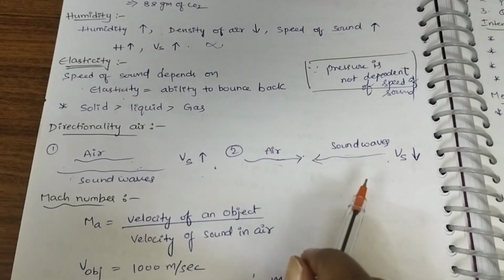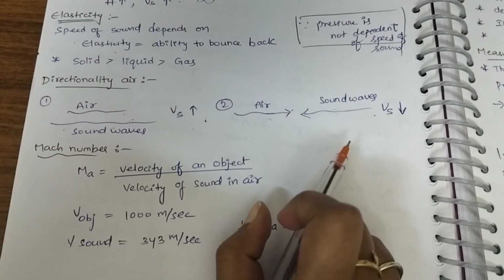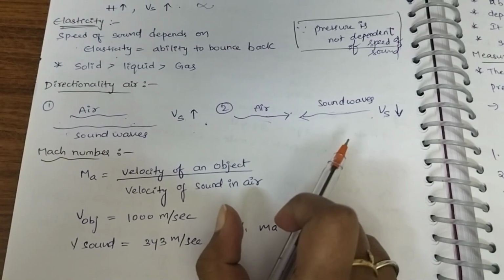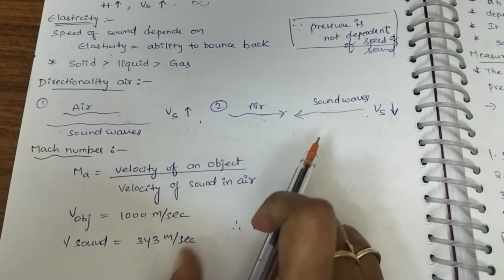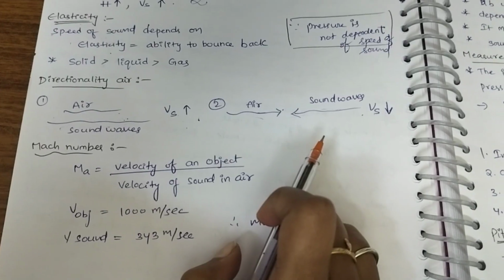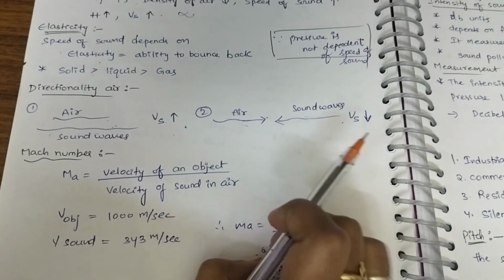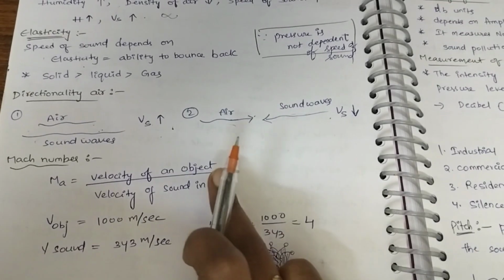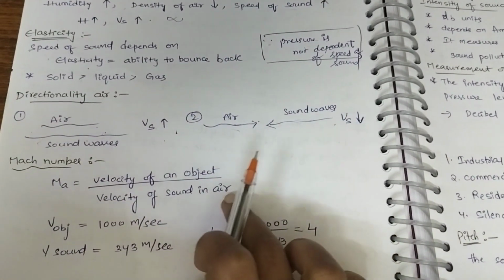What is Mach number? Mach number is the velocity of an object divided by the velocity of sound in air. For example, the velocity of the object is 1000 meters per second. We know that the velocity of sound in air is 343 meters per second at room temperature. So the Mach number will be 1000 by 343, which is about 4. 4 is the Mach number.